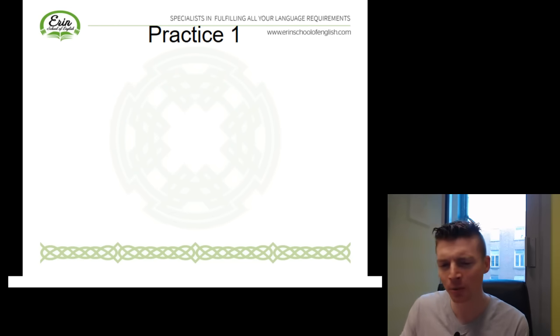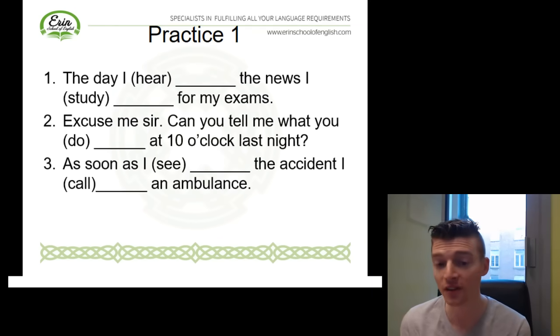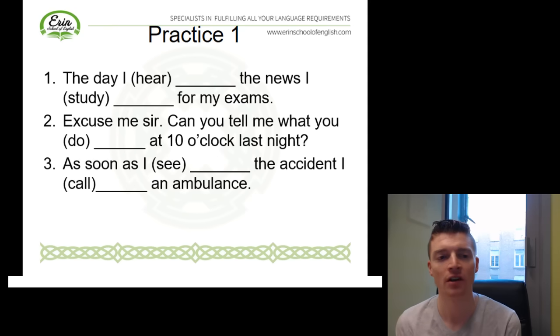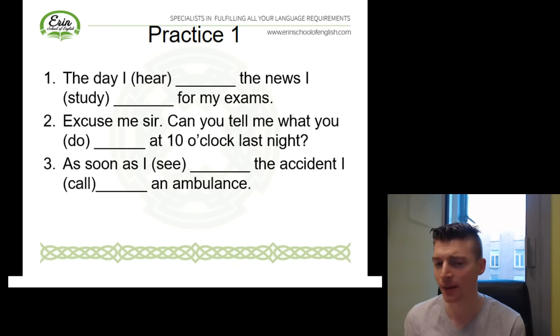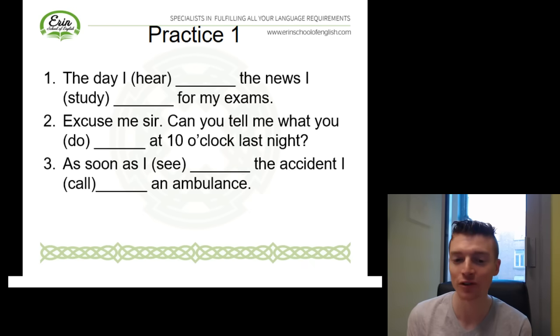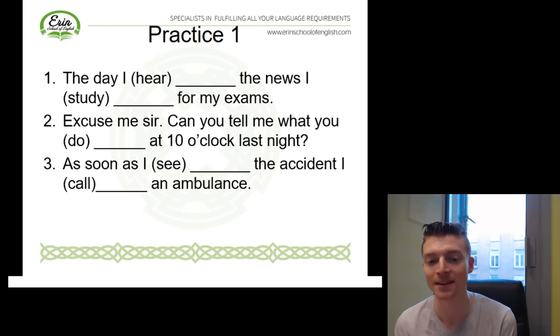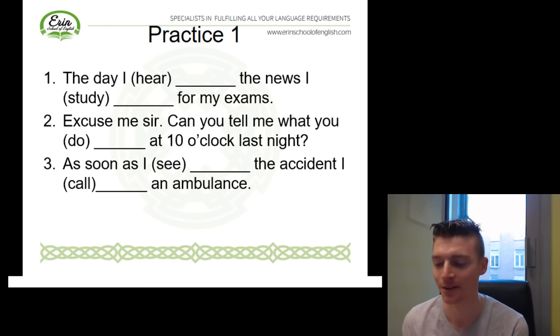Okay, before we move on to the slightly more complex structures, just a little bit of practice for you guys. So there's 3 sentences here. In each sentence, we've got verbs in brackets. Your job, based on what we've talked about so far in the lesson, see if you can put the verb into the correct form. Should it be in the past simple or the past continuous? And just be careful if you're using the past simple, because some of the verbs might be irregular. So I'll give you guys a minute to think about it.